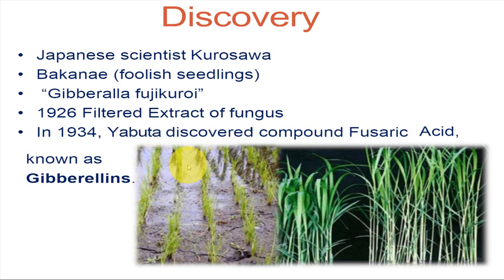So it is associated with the rice seedling, and the disease of that seedling is known as foolish seedling disease. That means you have to remember there is a fungus that is known as Gibberella fujikuroi. On that basis, this compound was known as gibberellic acid. You can see here in the slide tall rice, that means rice infected by the fungus Gibberella fujikuroi, and you can see normal rice seedlings. So this is how they were discovered.